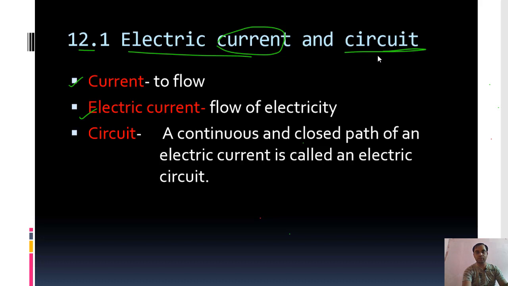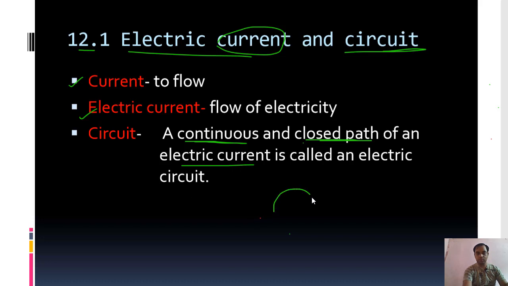The third one is circuit. What is a circuit? A circuit is a continuous and closed path. It should be continuous, not discontinuous. It should be a closed path. That means there is a connection between the starting point and the end point. It should not be an open path. The closed path of an electric current is called an electric circuit.